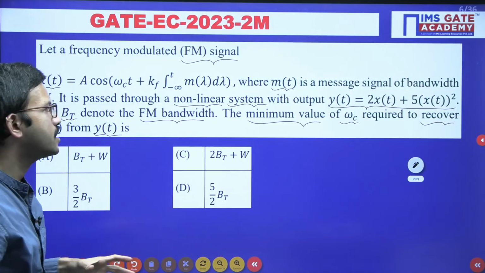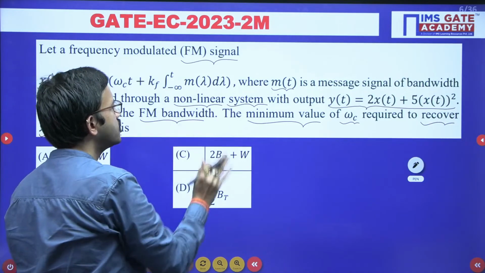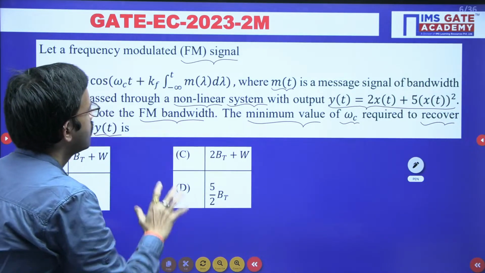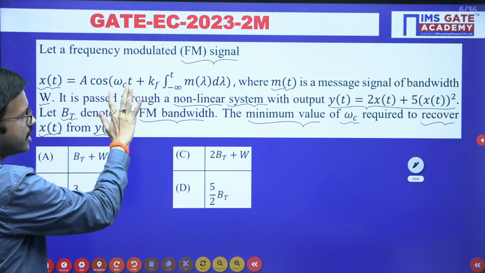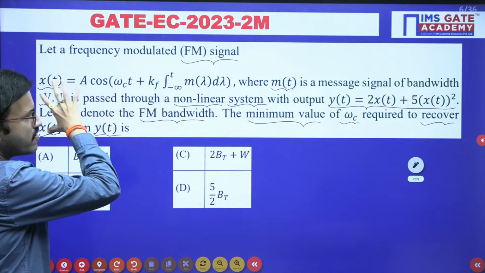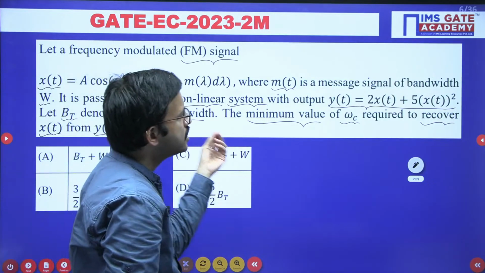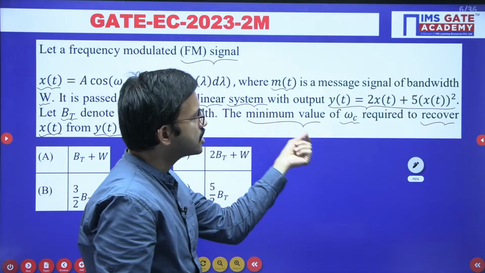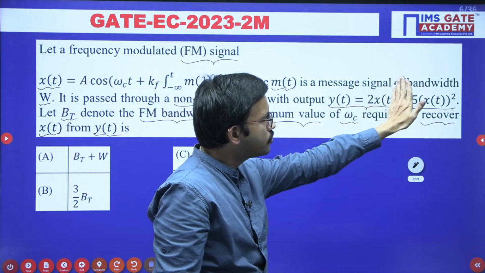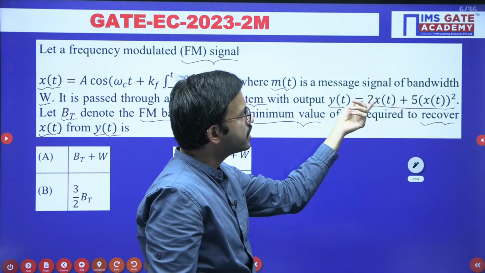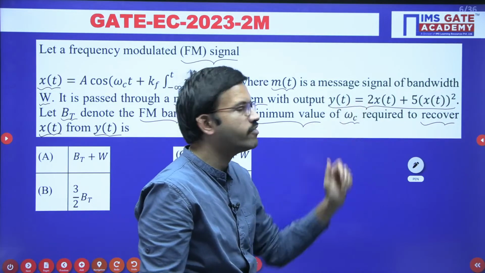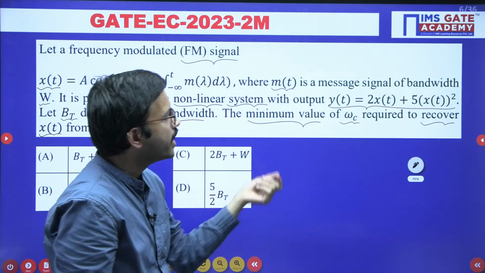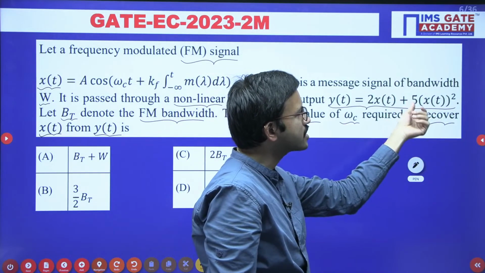So here you will get the clarity. It is very simple. Initially you are having FM signal, right? When you have passed that FM signal through a nonlinear system, whatever FM signal is there, the same FM signal is there, but it is having a scale factor of 2, that's all, okay? And in addition to that, here you are having x square term.